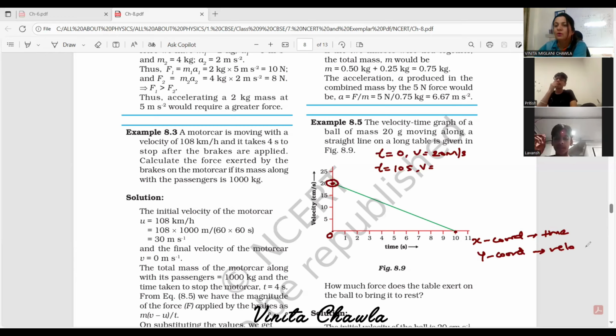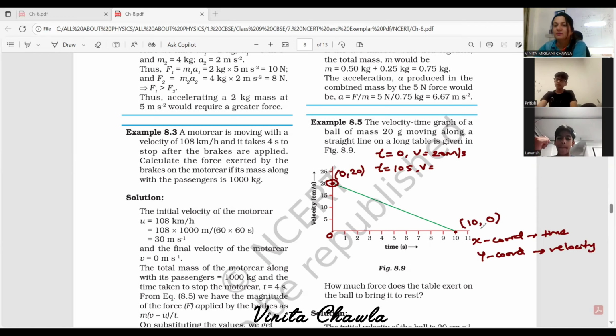You know how to write the x and y coordinates? The x coordinate is called abscissa and the y coordinate is called ordinate. So the coordinates of this point are 0, 20, and the coordinates of this point are 10 and 0.